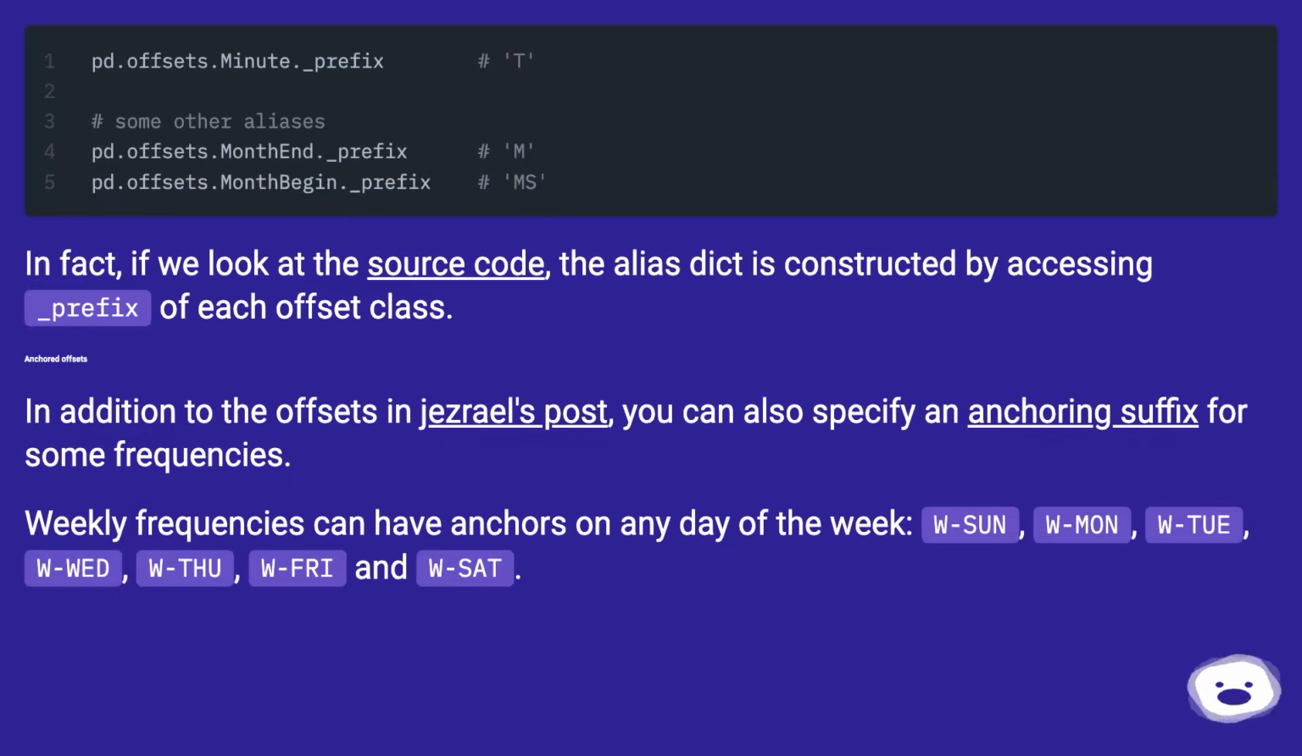In fact, if we look at the source code, the alias dict is constructed by accessing the underscore prefix of each offset class. Anchored offsets. In addition to the offsets in Jezreel's post, you can also specify an anchoring suffix for some frequencies. Weekly frequencies can have anchors on any day of the week: W-Sun, W-Mon, W-Tue, W-Wed, W-Thu, W-Fri, and W-Sat.